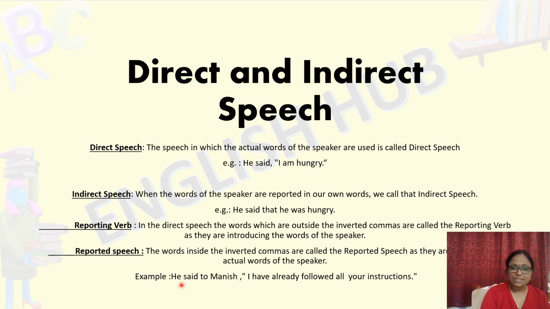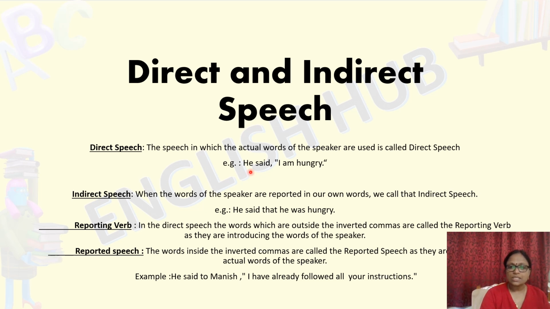For example, he said to Manish, I have already followed your instruction. Here, said is the reporting verb, which will be in three tenses, either present, past or future. Here we see that it is in past tense. The words inside the inverted comma are called reported speech.